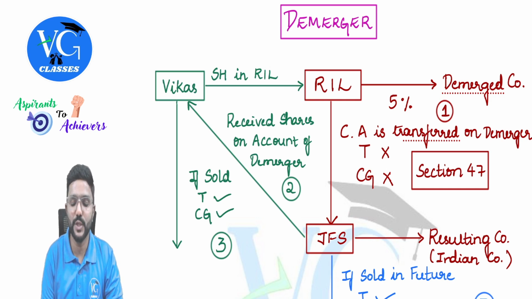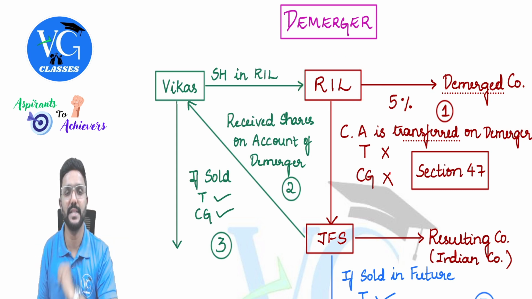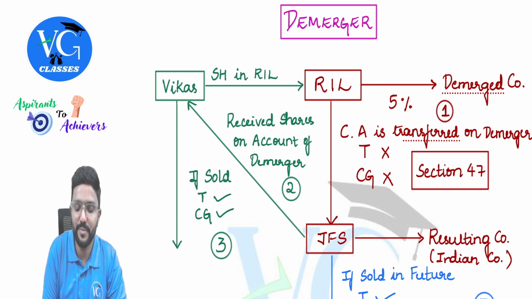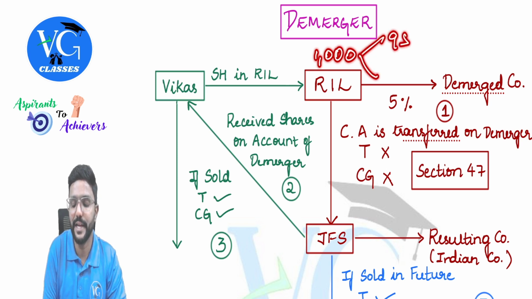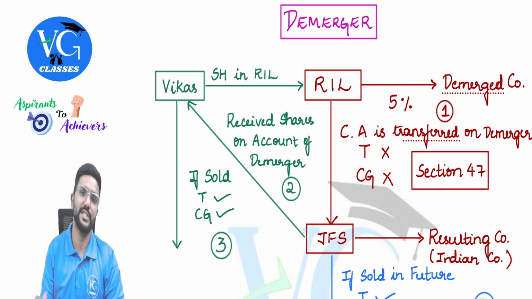But whatever is the cost of acquisition of Reliance shares will be split between the cost of acquisition of Reliance and JFS. For example, assume I had paid 1,000 rupees to purchase the shares of Reliance originally. Now it will be split in the ratio of demerger. So after demerger, what is the cost of acquisition of Reliance shares? 950. And what is the cost of acquisition of JFS shares? 50. It will be split in the ratio of the demerger, guys.